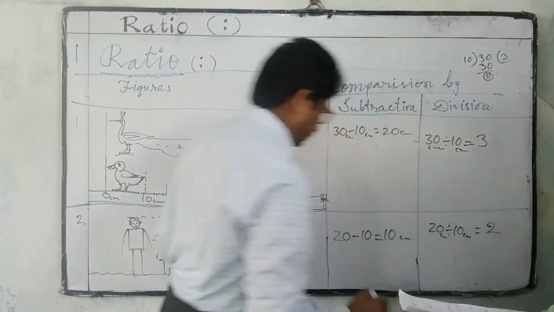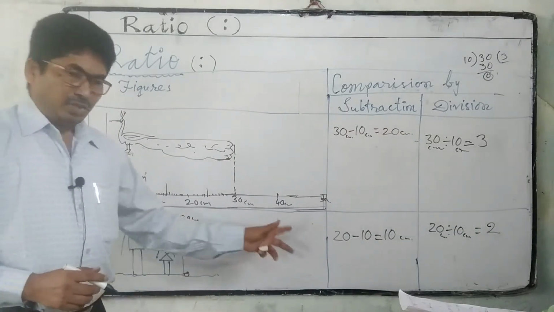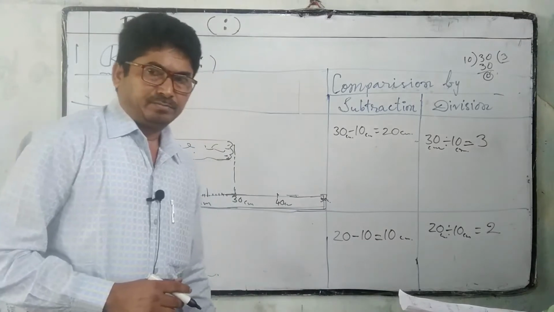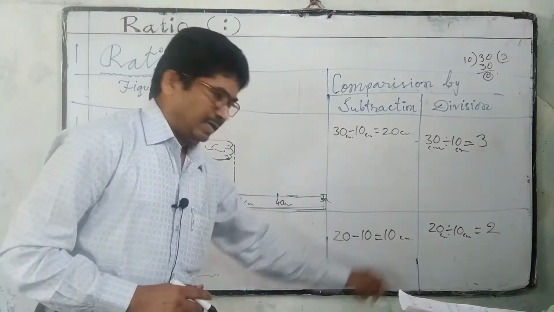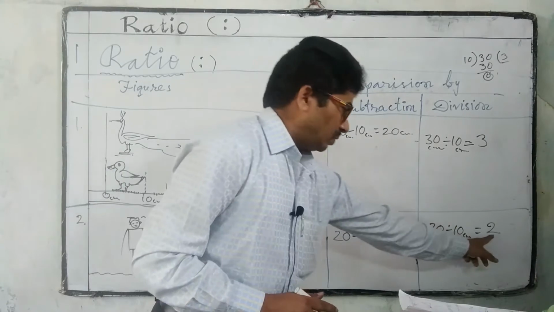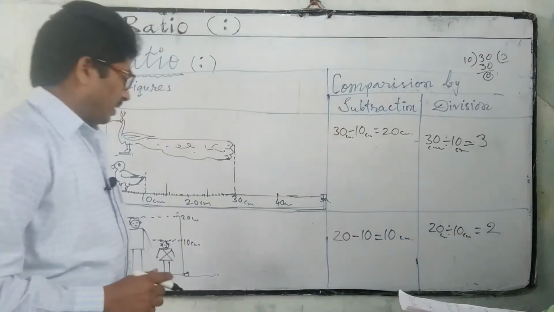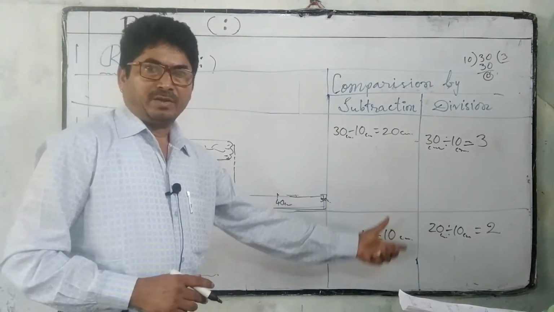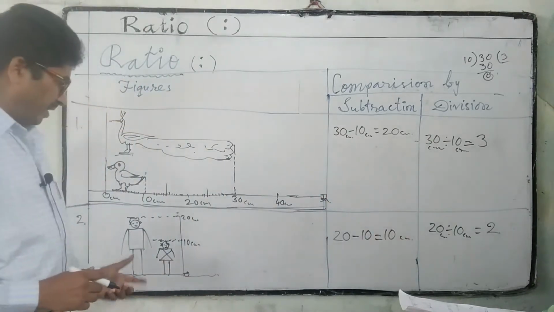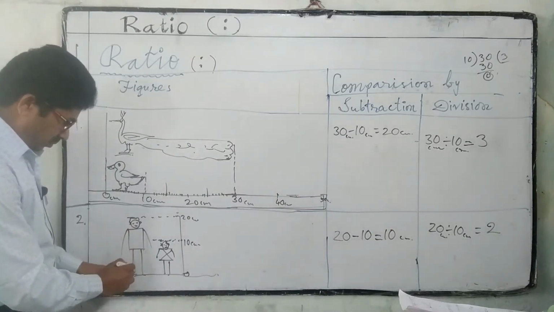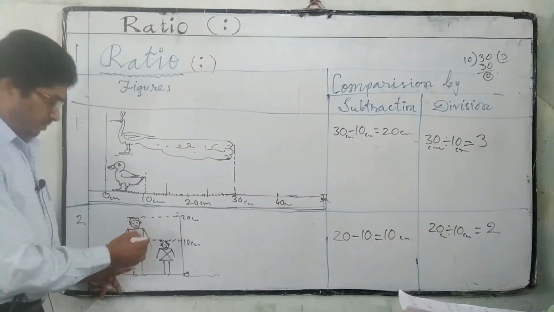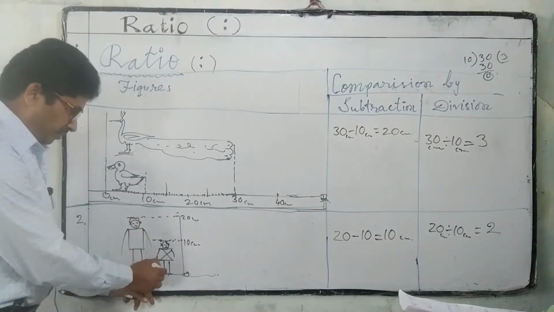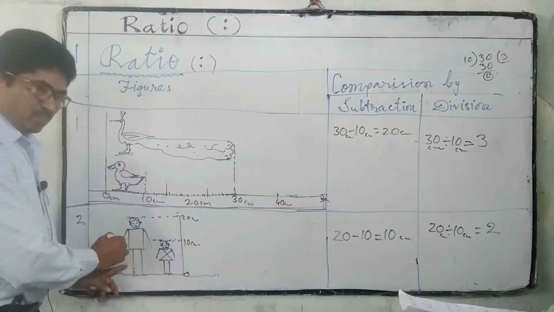In subtraction we got 10 as the difference. In division we got 2. So in this also the division is giving good sense. Why? Because the man is 2 times the woman, or the woman is half of the man.